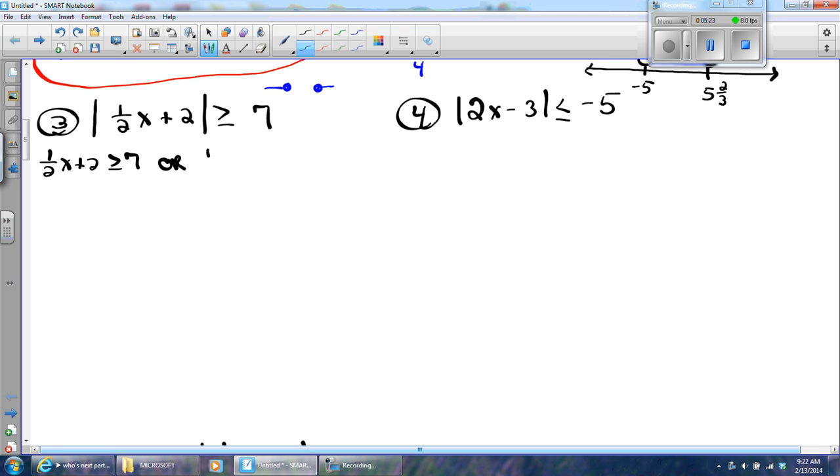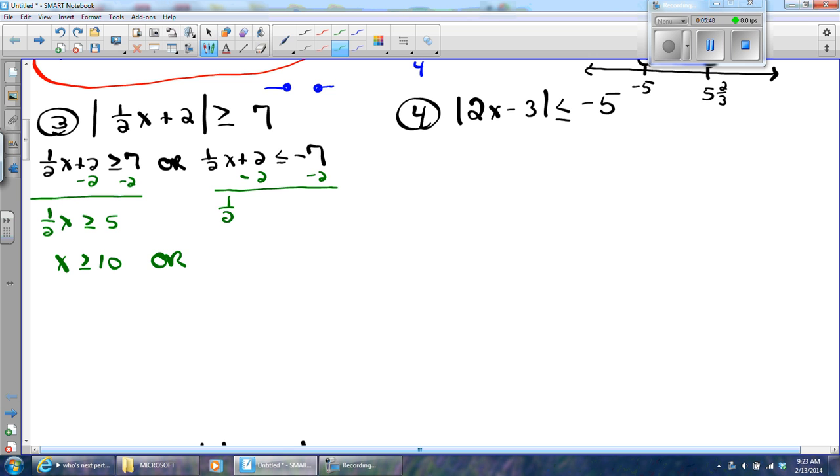Or 1/2 x plus 2 is less than or equal to -7. We're going to subtract 2 from each side, and we'll get 1/2 x greater than or equal to 5. Multiply both sides by 2 to get x is greater than or equal to 10. Or I'll subtract 2 from both sides, and I'll get 1/2 x is less than or equal to -9. Multiply both sides by 2, and I will get x is less than or equal to -18. Now, remember, I would only flip the inequality if I had multiplied or divided by a negative, which I did